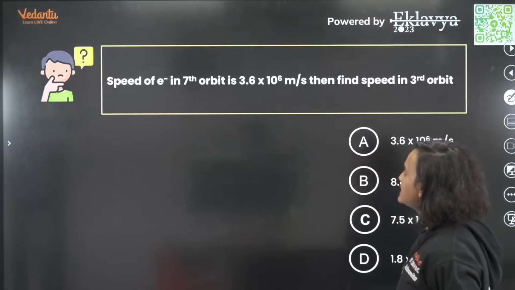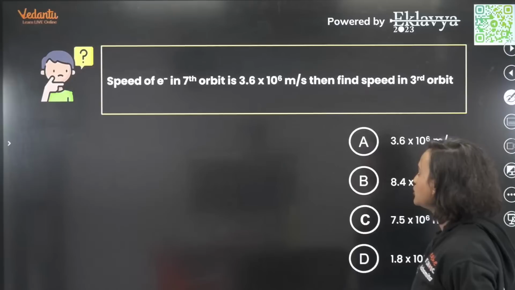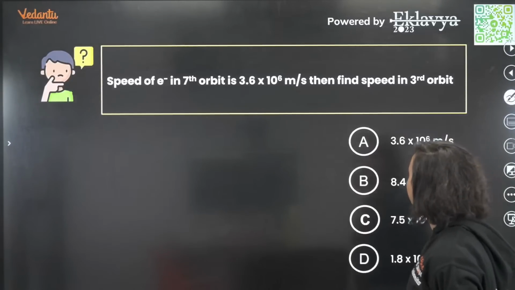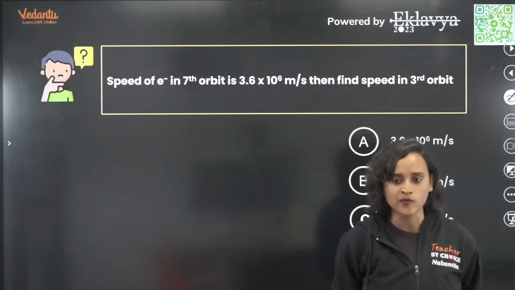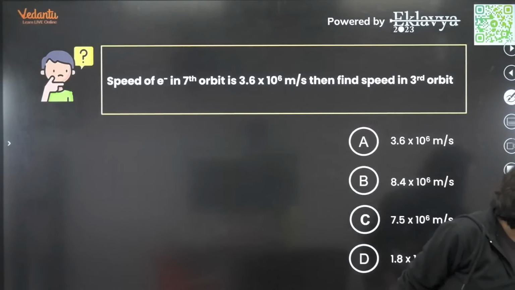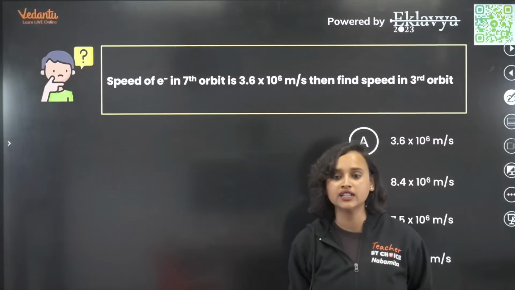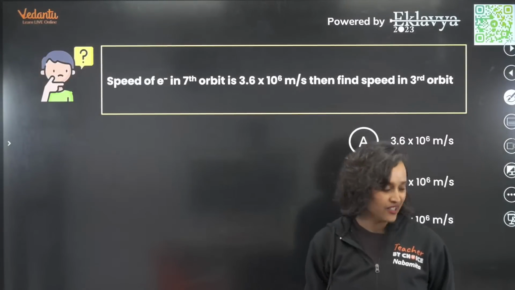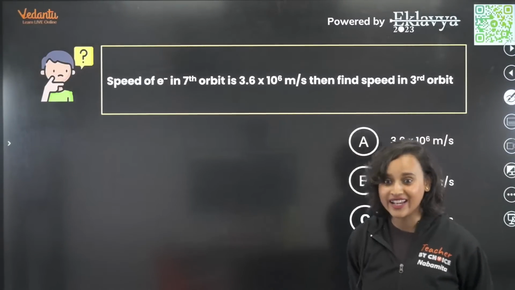Speed of electron in 7th orbit is 3.6 into 10 to the power 6 meter per second. Then find speed in 3rd orbit. What is the answer that you got for this one? What did you get here? You think it is? Very good.